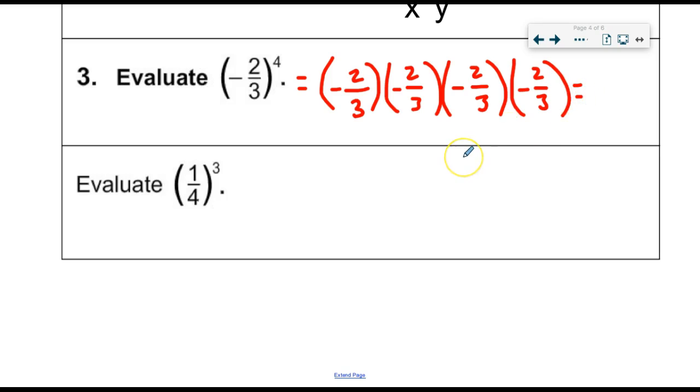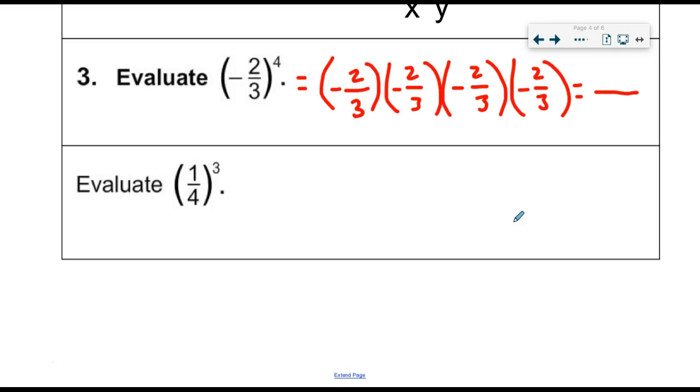So, I need to remember a couple of things. First of all, the rules for multiplying and dividing integers says if I am multiplying or dividing and I have an even number of negative signs like I do here, 1, 2, 3, 4, my end result is going to be positive. So I know that my answer to this is going to be positive. I also have a pretty good idea that it's going to be a fraction based on the fact that it started out as a fraction, and it's most likely going to end up like 1, at least until I simplify it.